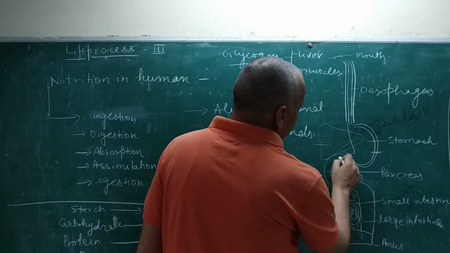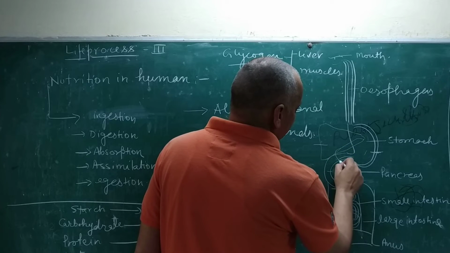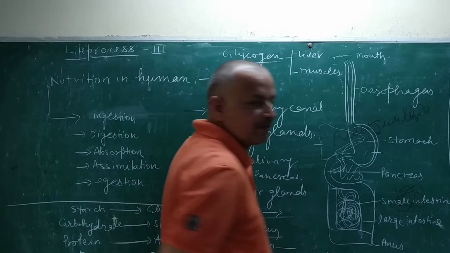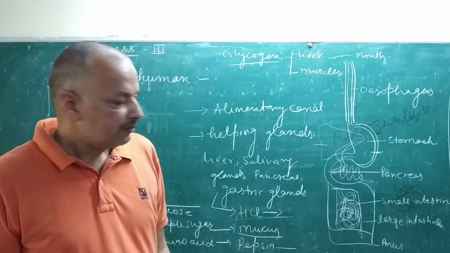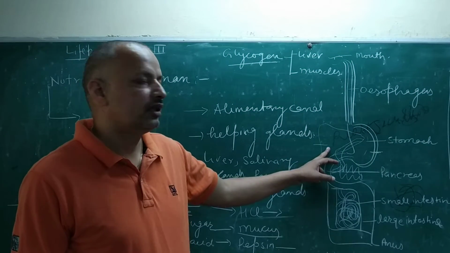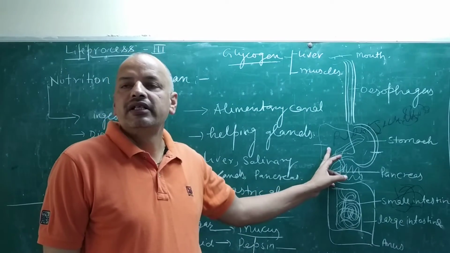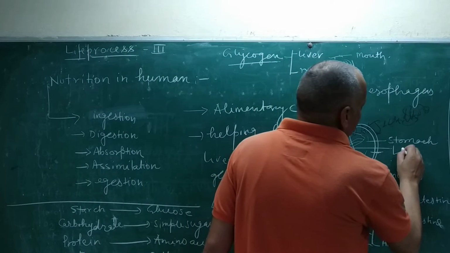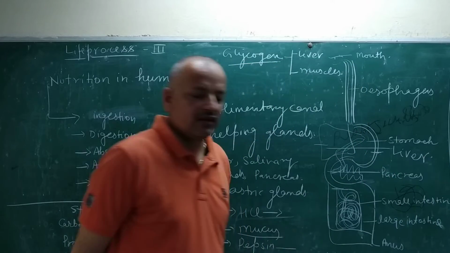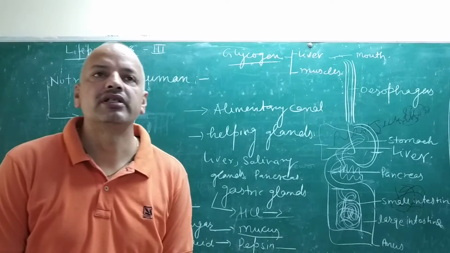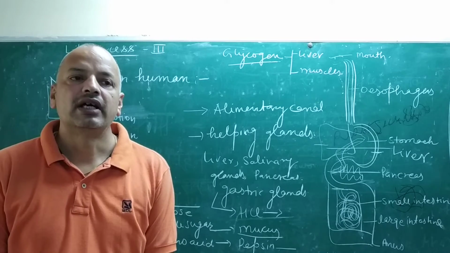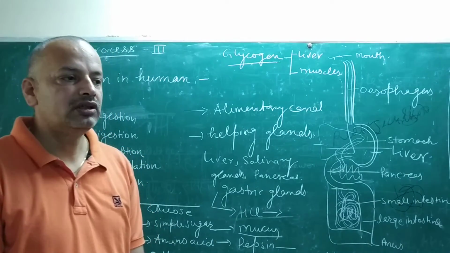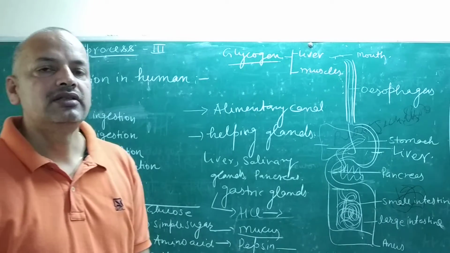The small intestine receives a group of chemicals. The liver is the largest, reddish brown gland, which produces bile. Bile helps the digestion of fats because its nature is basic.